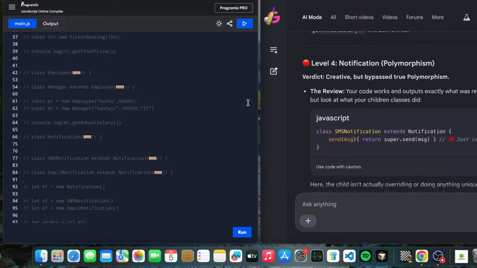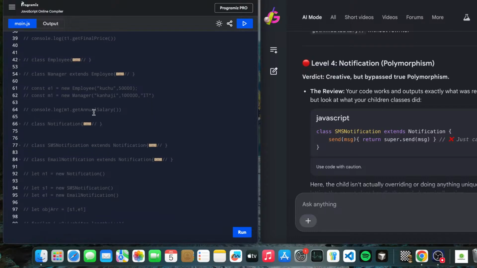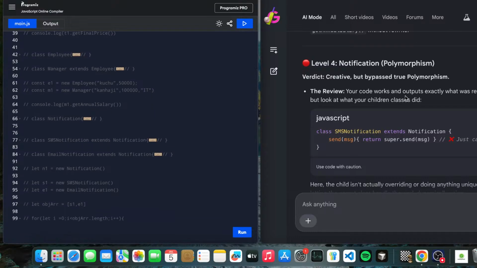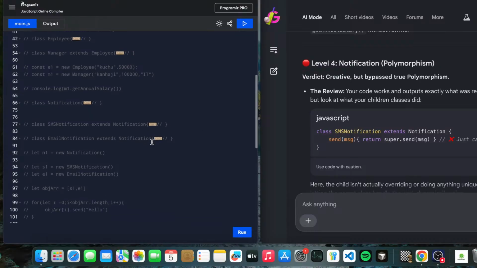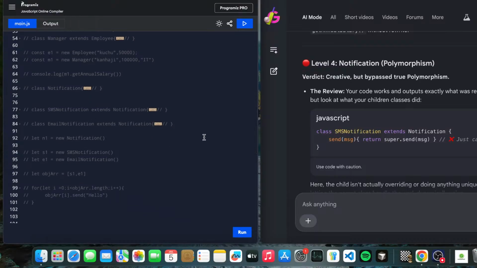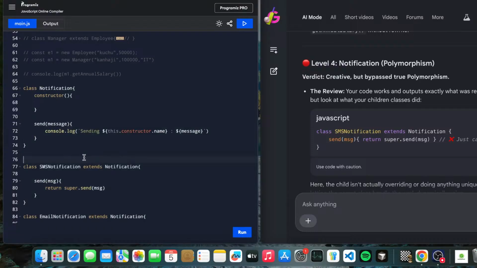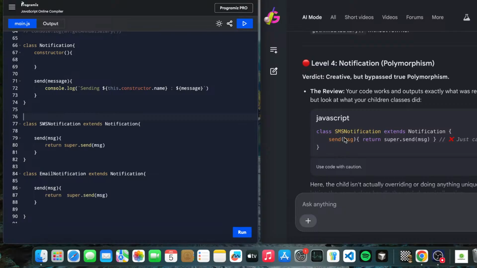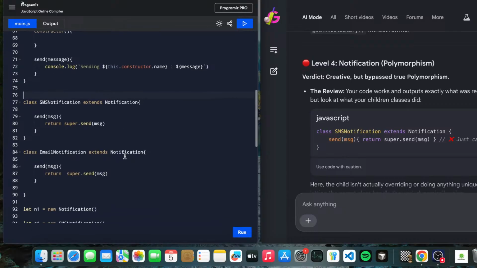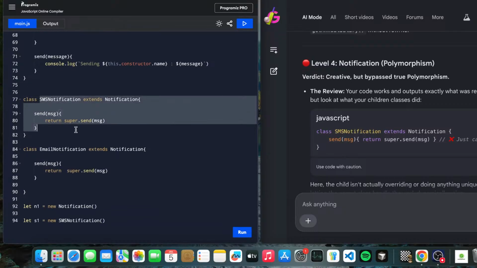So we got some error. Let's see what the error is. Your code works and outputs exactly what was requested. Okay, our code was correct. What they asked, we submitted, but it has some tweaks. Let's understand what the tweak was. Review the SMS class, which is this one. Let's comment it out. SMS notification extends notification.